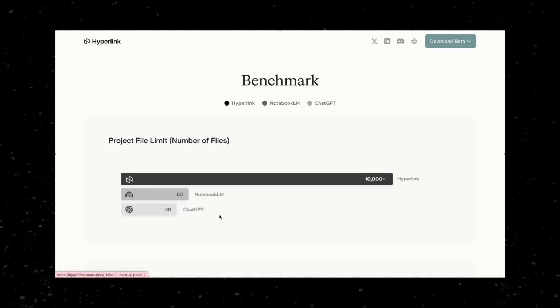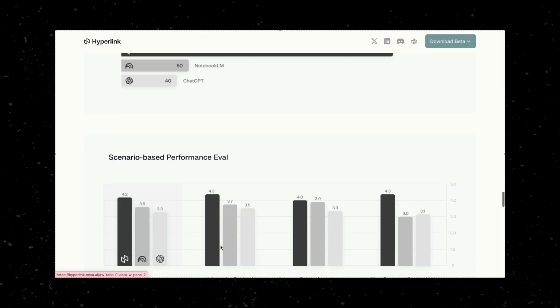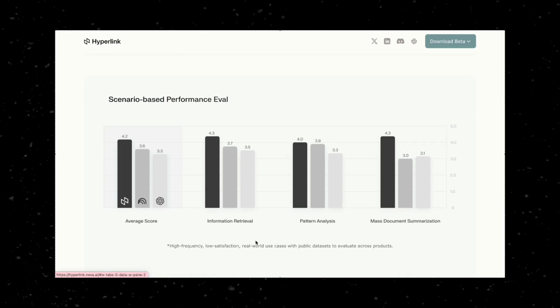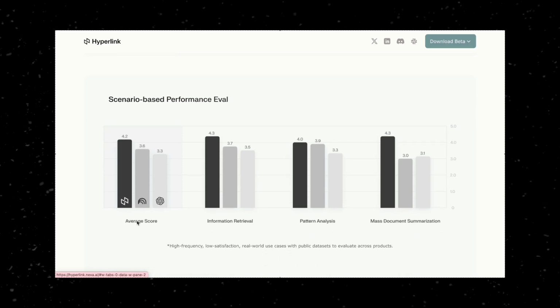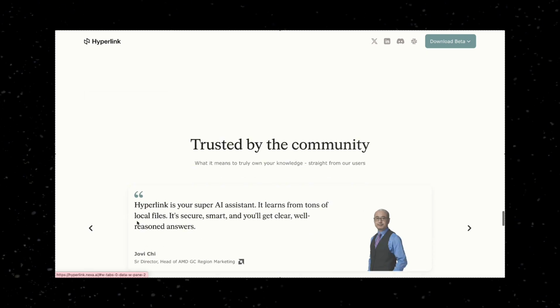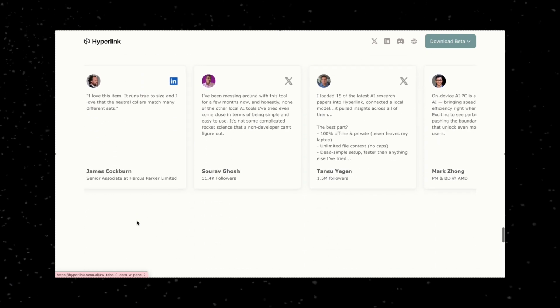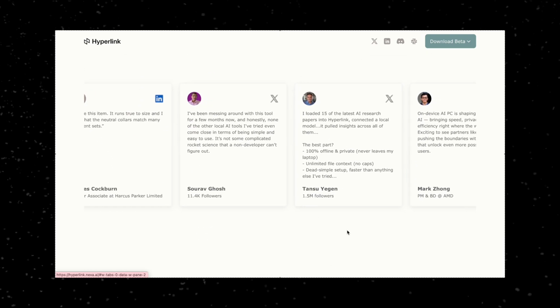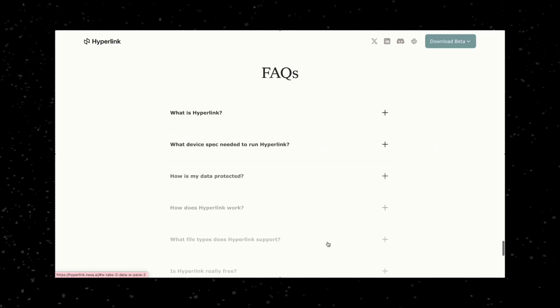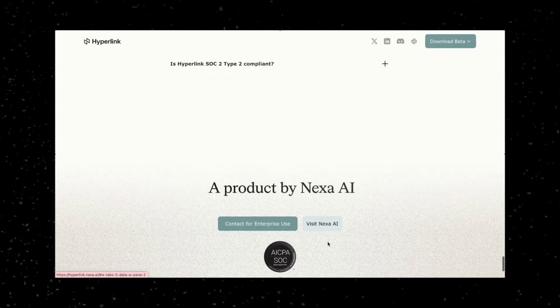Hyperlink is specifically designed for privacy-aware scenarios. Even in beta, users have shared great feedback about it. And importantly, Nexa AI, the company behind Hyperlink, is SOC 2 Type 2 certified, which means your data security is backed by industry standard compliance.